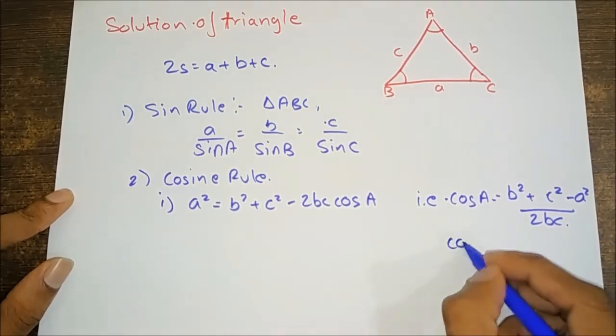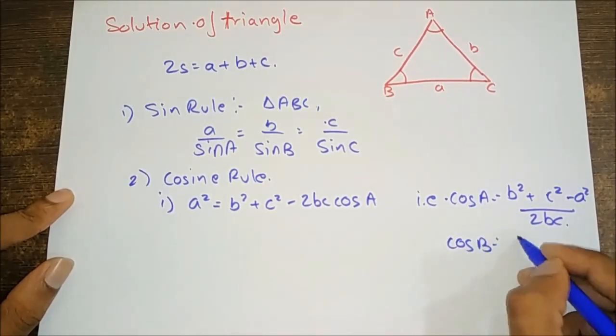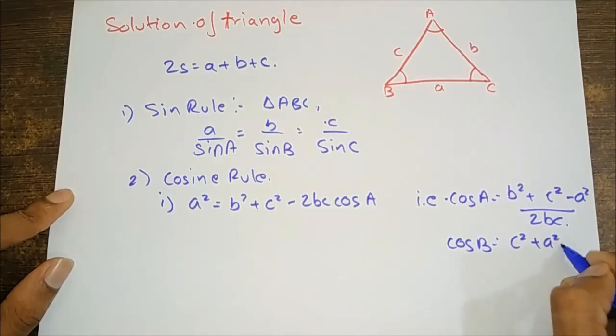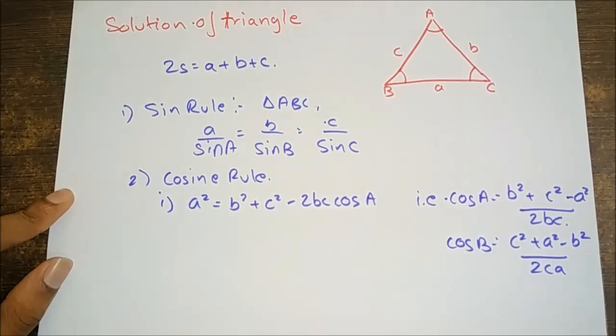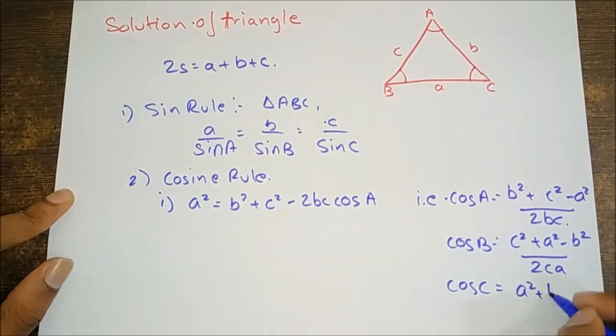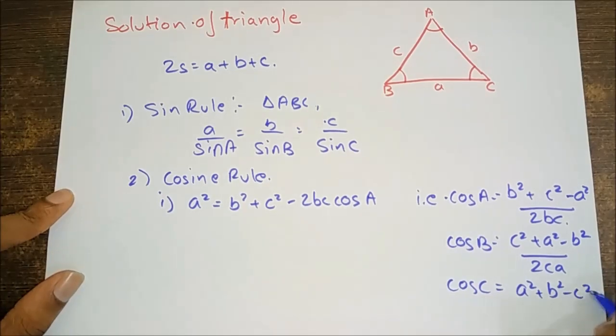Similarly, we get for cos B, c square plus a square minus b square upon 2ca. And for cos C, a square plus b square minus c square upon 2ab.